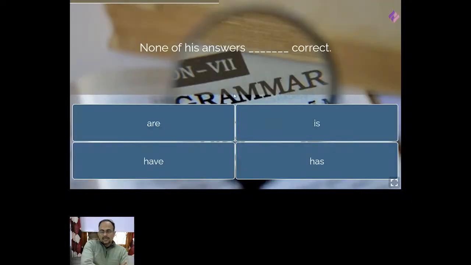None of his answers dash correct. Tell me, what can be the answer? None of his answers, is it are correct or is correct? You have to write.